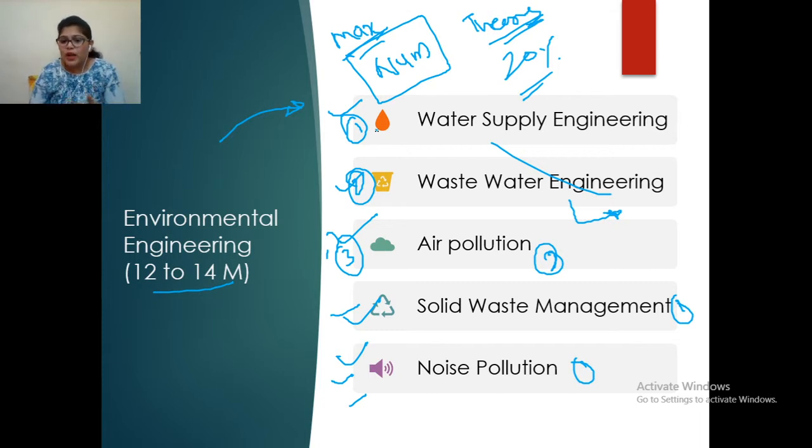In solid waste management, composting, methods of composting, etc. are very important. And in noise pollution, decibel conversion problems, numerical questions come. A lot of numerical questions have been asked in environmental engineering as well, so you have to focus on that.